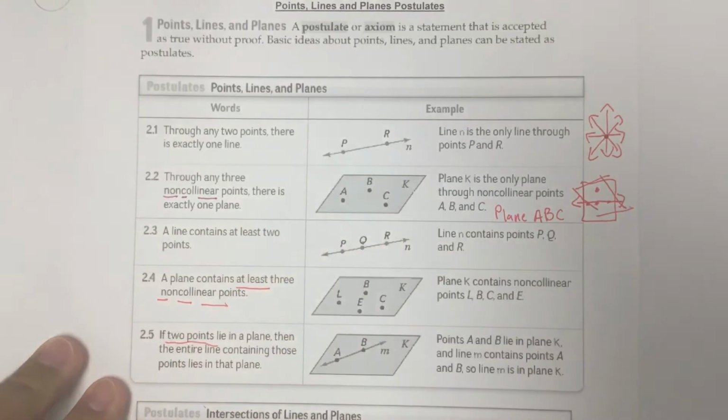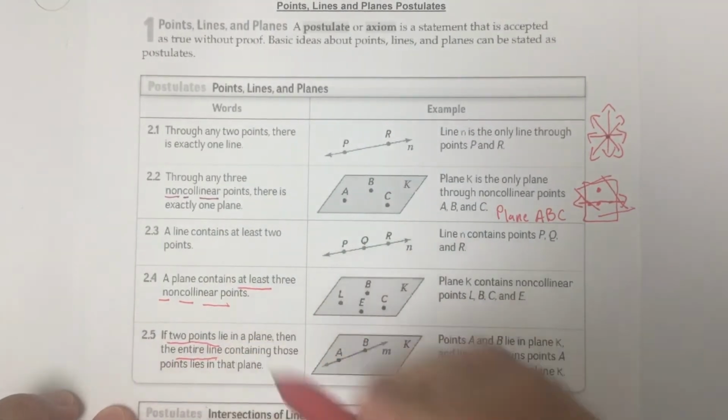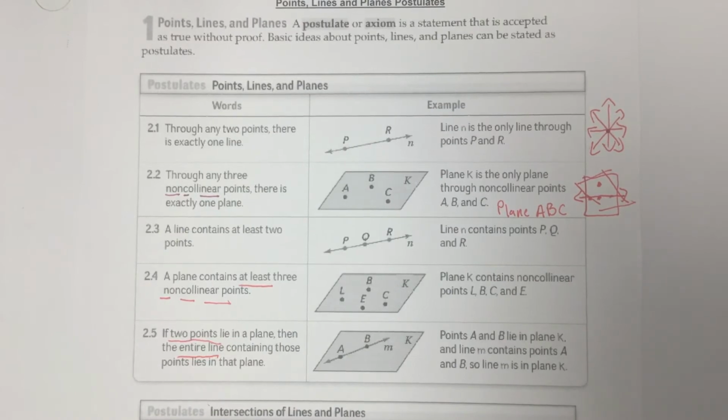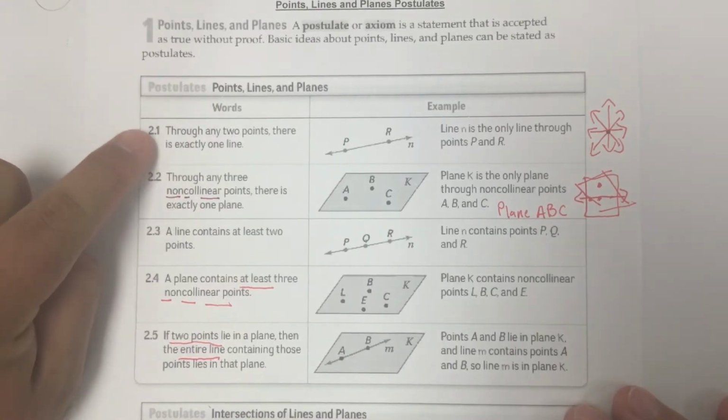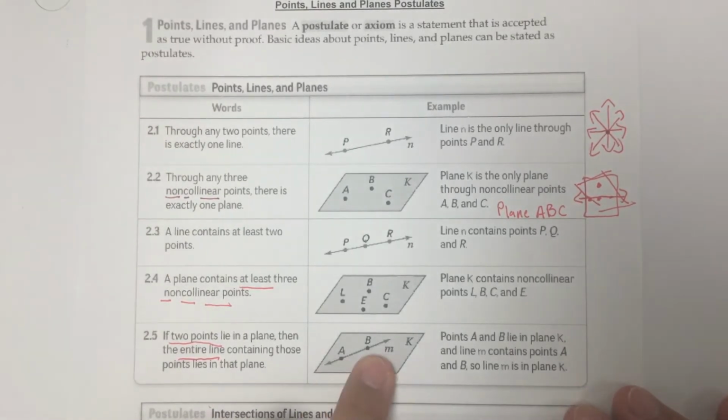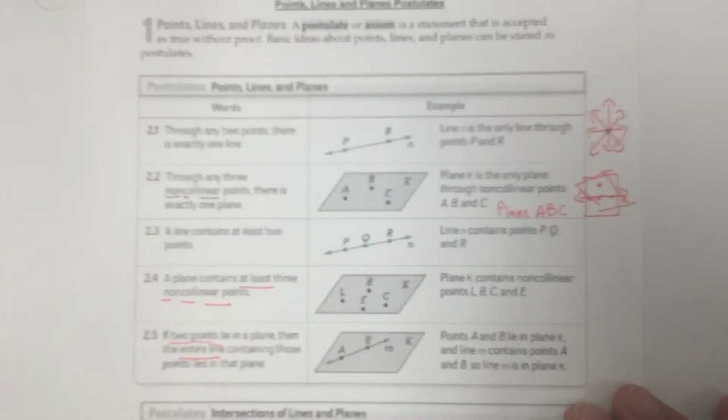If 2 points lie in a plane, then the entire line containing those points lies in the plane. That makes sense, because 2.1 says through any 2 points there's exactly one line. So if I have 2 points on a plane, then there's one specific line that goes through those 2 points that's also on the plane. Points A and B lie on line M, and they're in plane K. Now A and B don't define plane K because they are 2 collinear points. I would need a third point that's not on that line, just FYI.